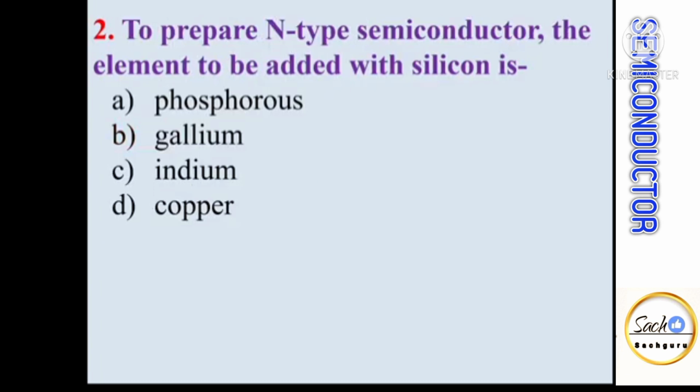To prepare n-type semiconductors, the element to be added with silicon is. So n-type semiconductors are formed by adding pentavalent impurity to pure semiconductor atom. Out of these, phosphorus is the pentavalent impurity.